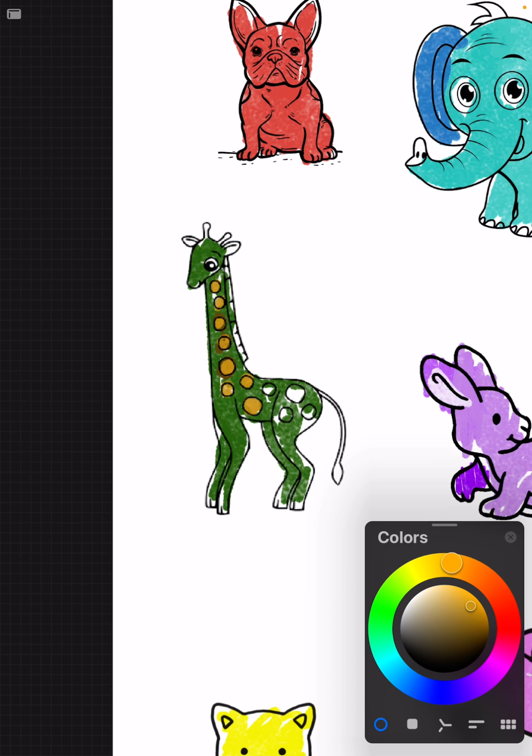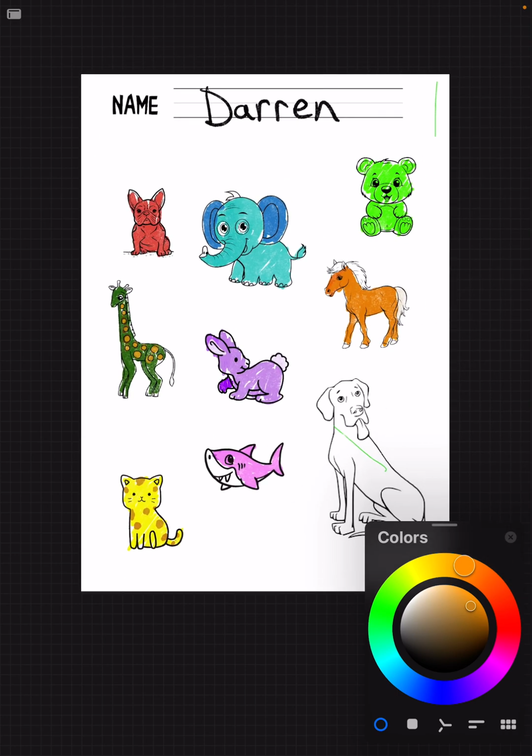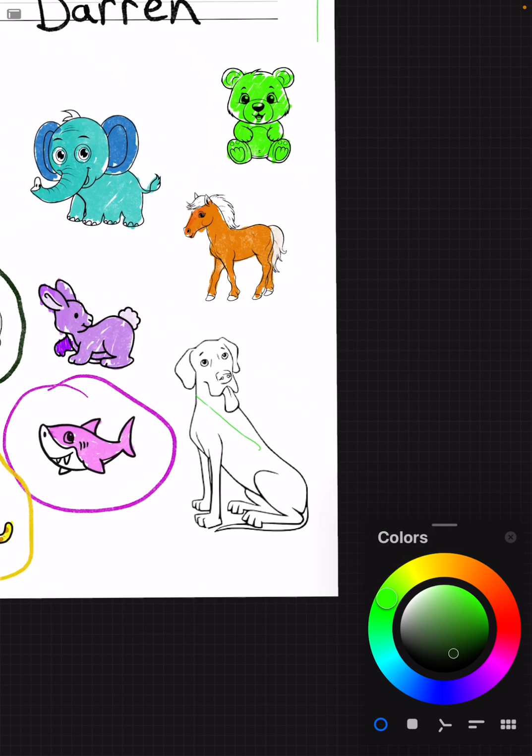Orange spots. I'm going to put orange spots on this cat. Orange spots. You can do that if you want. You don't have to. Okay, so we have pink shark. Yellow cat. And a dark green giraffe. How about this dog?